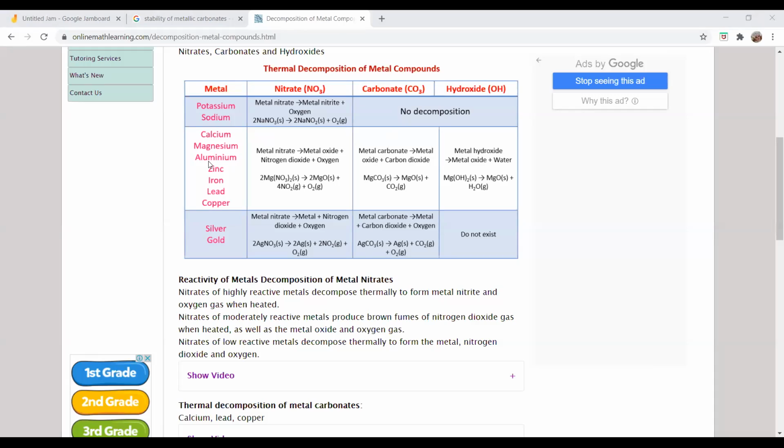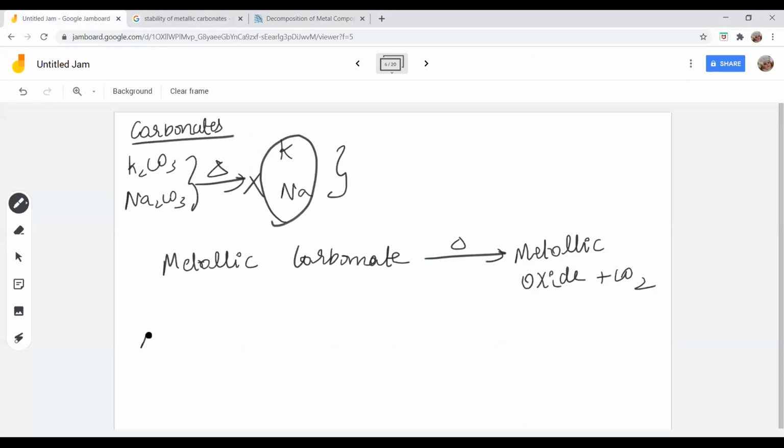Thermal decomposition of potassium carbonate and sodium carbonate is not going to bring any change. But calcium, magnesium and aluminum carbonates on heating produce metal oxide and carbon dioxide. Now, what about silver and lead? Silver carbonate, and perhaps gold carbonate, on heating get converted to metal plus carbon dioxide plus oxygen. For example, silver carbonate, Ag2CO3, on heating produces silver oxide and carbon dioxide.